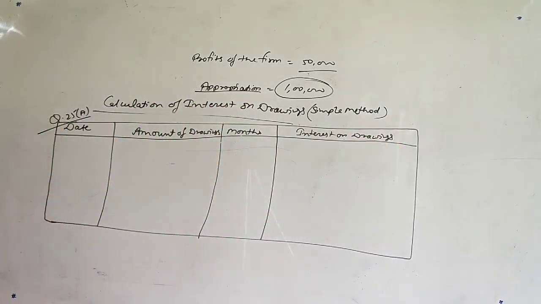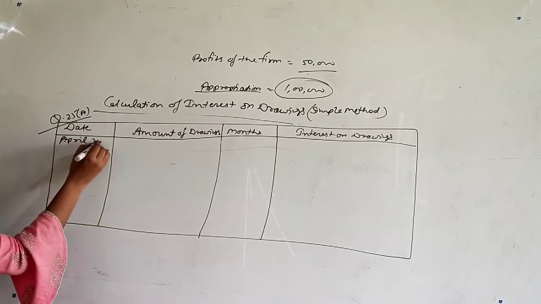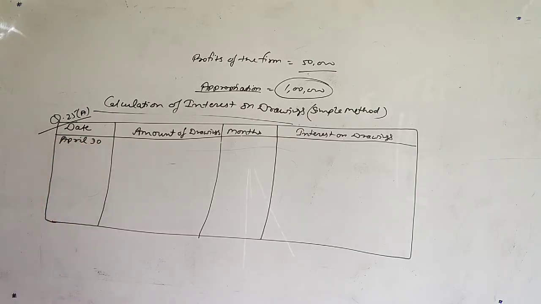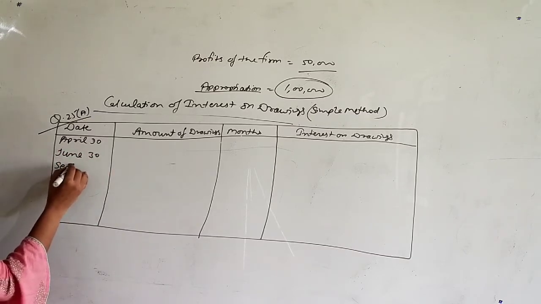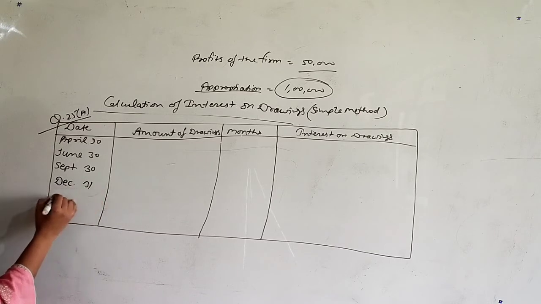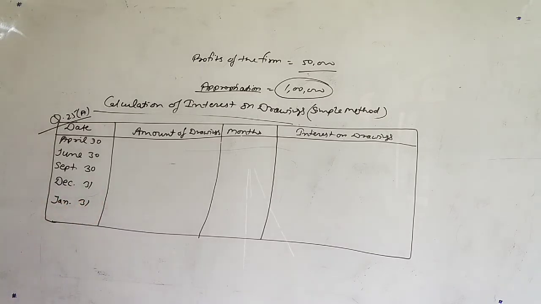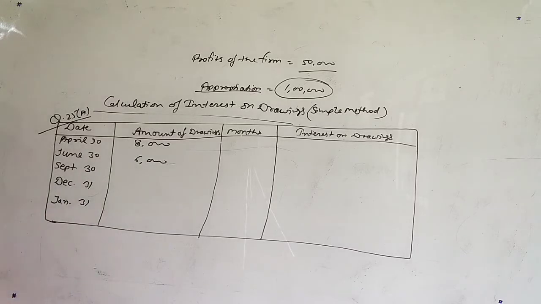Okay, so the dates are here: April 30, June 30, September 30, December 31 and January 31. These are the dates on which a partner withdrew amount from the firm. Amount is 8,000, 6,000, 5,000, 12,000 and 10,000.